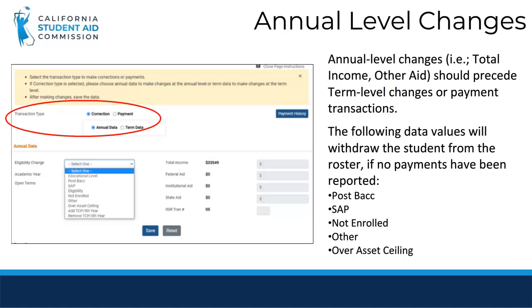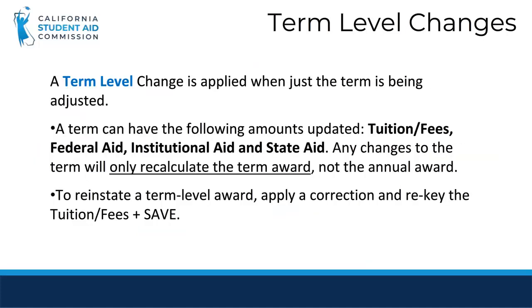Submitting annual level changes such as total income and other aid, federal, institutional, and state, will trigger the recalculation of the MCS award for the entire academic year. Two exceptions are when updating the ICER number or TCP 5th year. These changes will not recalculate the student's award. If no payments have been reported and you select Post-Bac, SAP, Not Enrolled, Other, or Over Asset Ceiling, the student's MCS award will be withdrawn. If a payment has been made, the transaction will reject until all payments have been reversed.